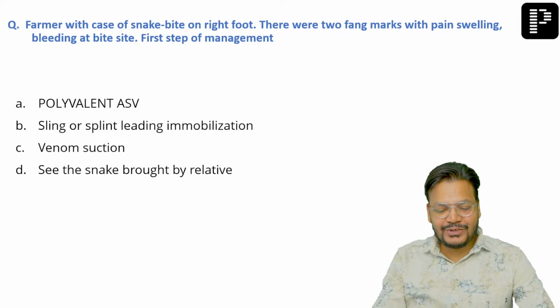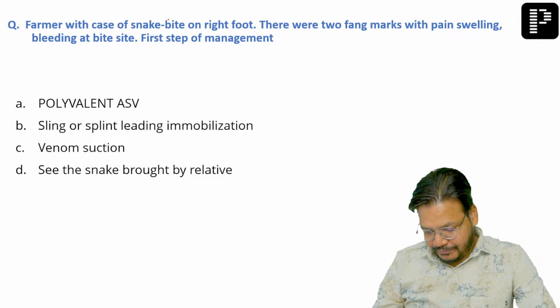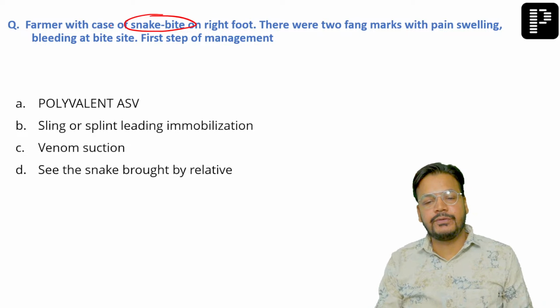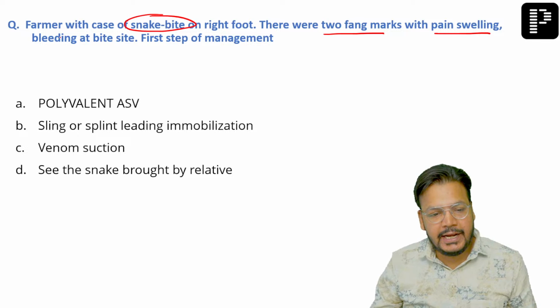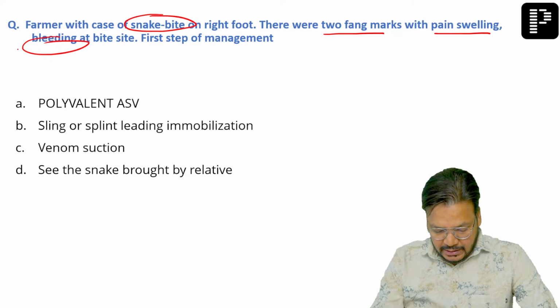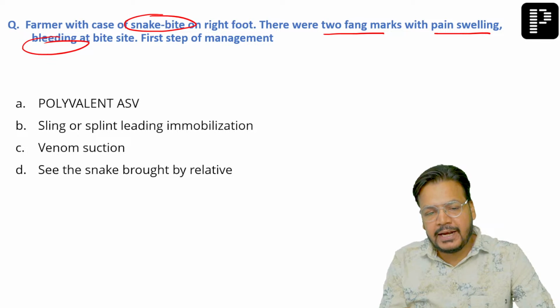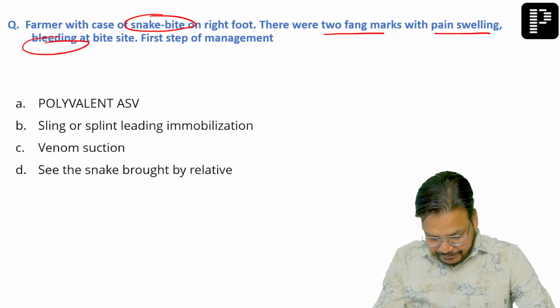Life sentence given by which court we'll discuss. Now I am coming to the first question. It was a case of snake bite on the right foot of a farmer. There was a 2-fang mark with pain and swelling and bleeding at the site of bite. Now tell me, the question was, was it bleeding at the site of bite, or bleeding from other systemic parts, epistaxis or some other area? Tell me.